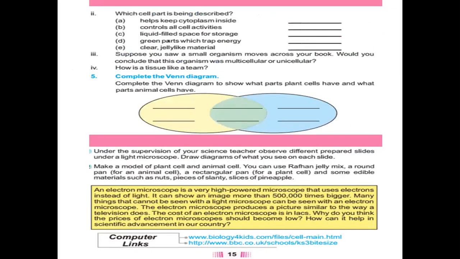Okay, the next one, which cell part is being described? Helps keep cytoplasm inside. Like cytoplasm, the jelly-like material which is inside the cell, and the covering of the cell is what? Definitely cell membrane. Membrane means covering. Controls all cell activities. Which part of the cell controls all cell activities? Nucleus. Good.